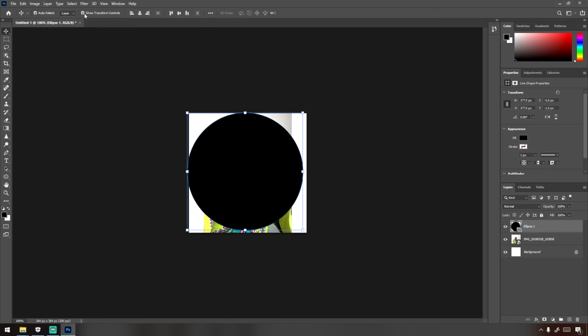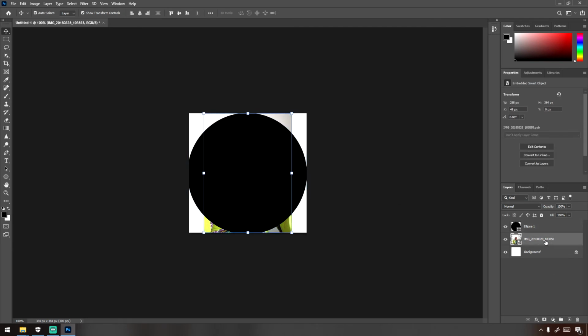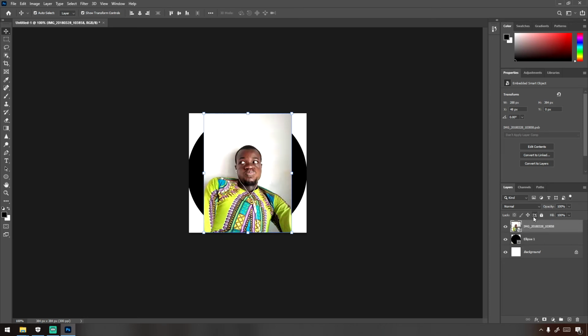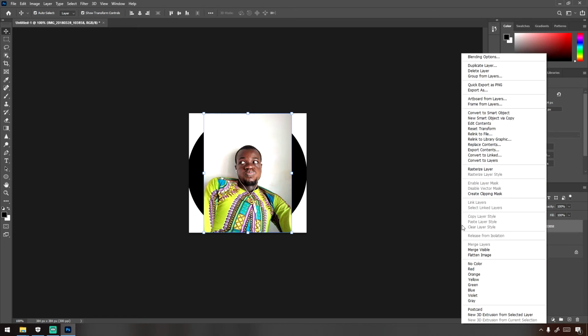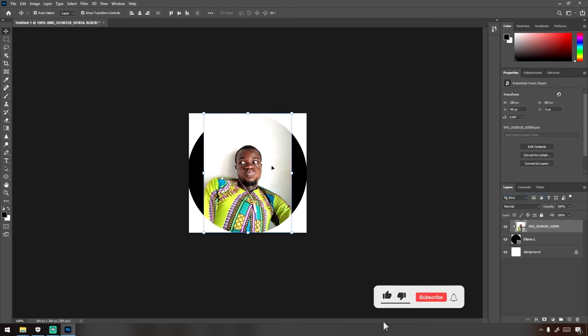Show transform controls and enable them so you can resize the circle. After you resize it, move the picture into the circle. Right click the image and choose create clipping mask.